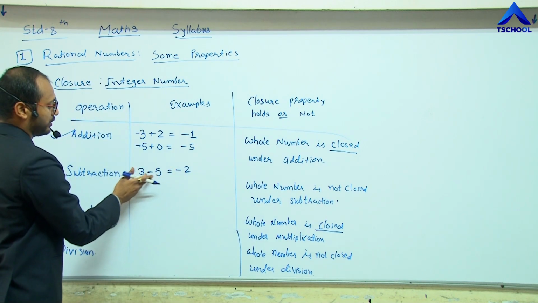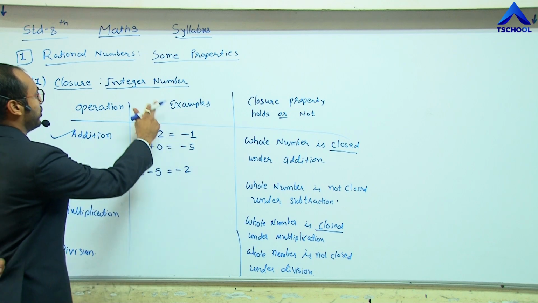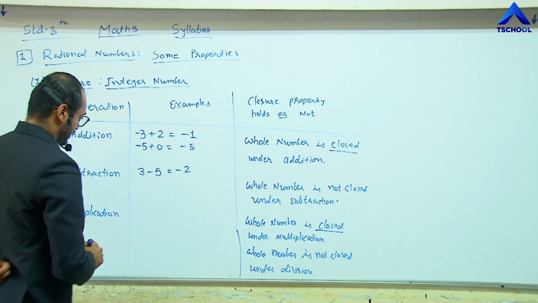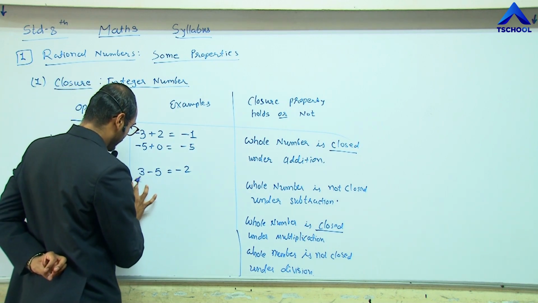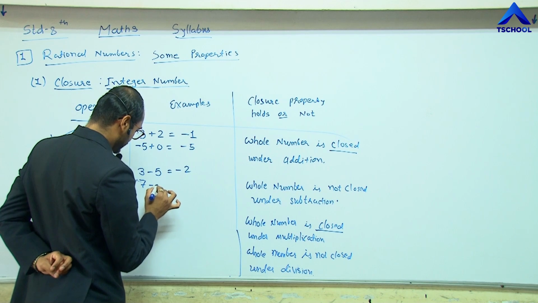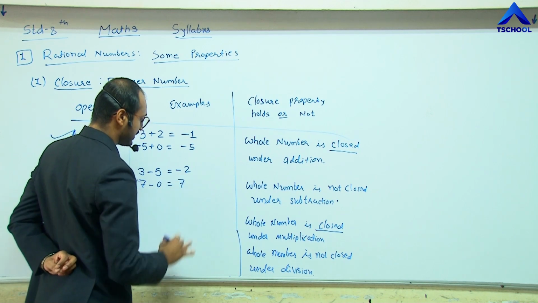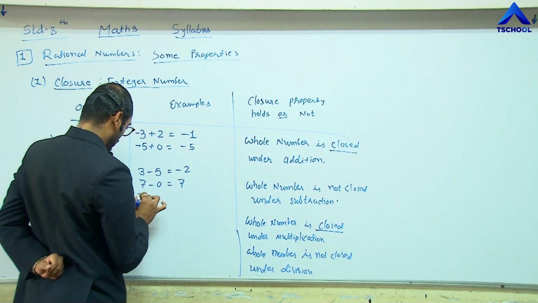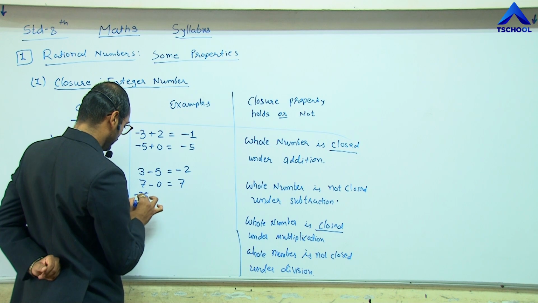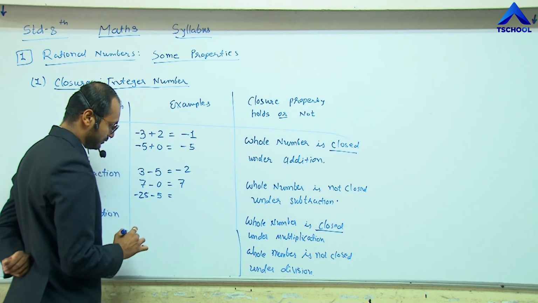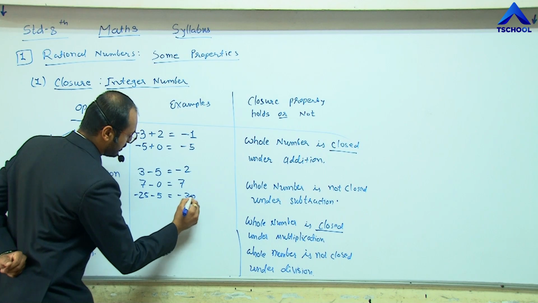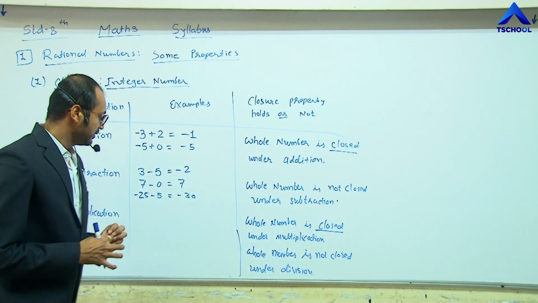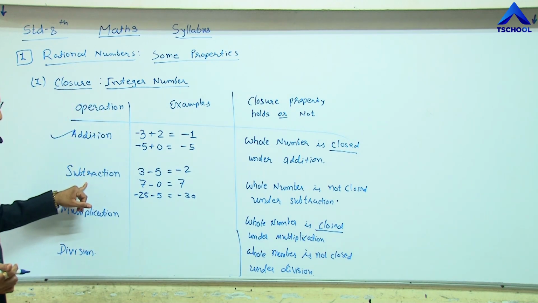So 5, 3 and -2 are all included in integers. For another example, 7 minus 0 results in 7. Another example is 25 minus 5, or -25 minus 5, is -30. So this is an example for subtraction.